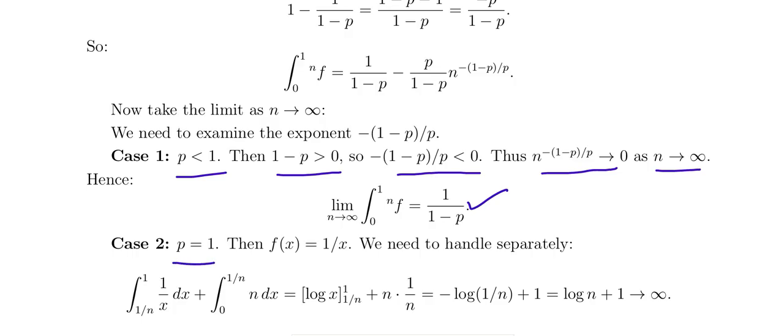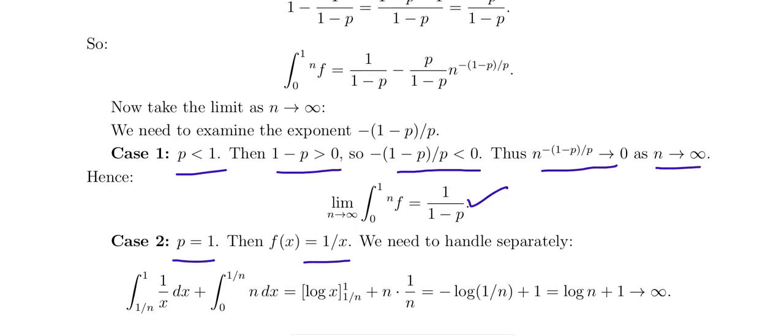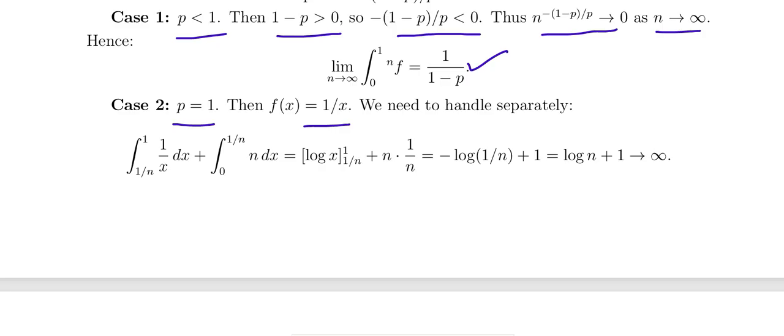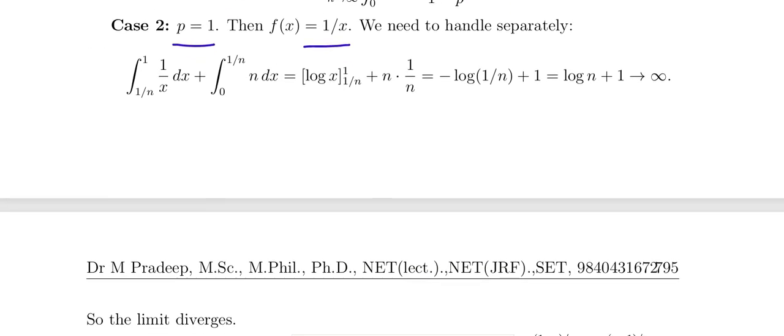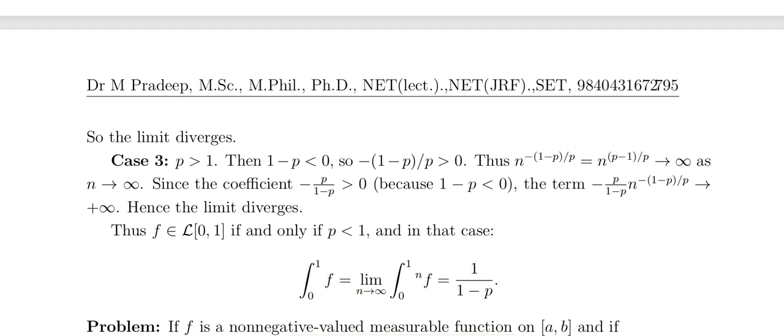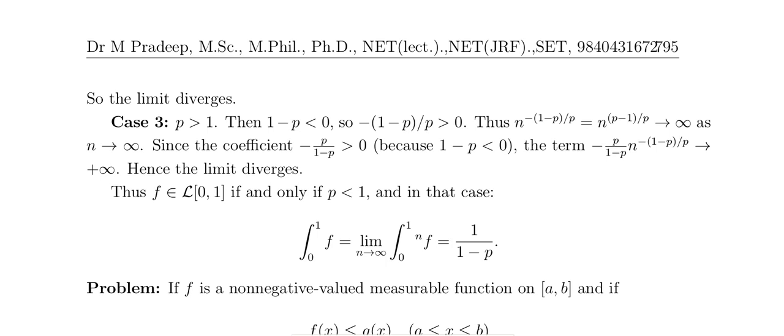When p equals 1, f of x equals 1 by x. You can also substitute in the output itself. Then this becomes infinity; the limit diverges. In the case of p greater than 1, 1 minus p is less than 0, so minus of 1 minus p is greater than 0, and this approaches infinity.